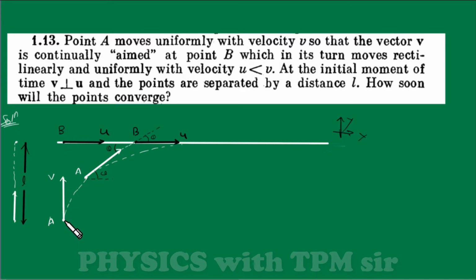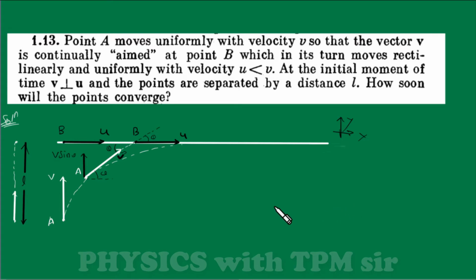So if A has to meet B, then A must at least travel a distance L in the y direction, right? You can see this is the v vector. The velocity of point A in the y direction will be v sine theta, right?